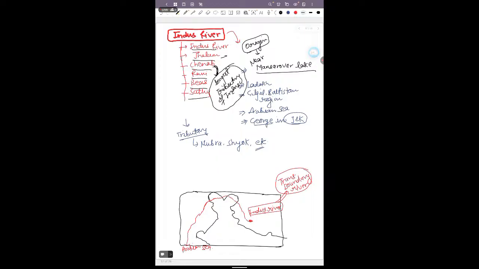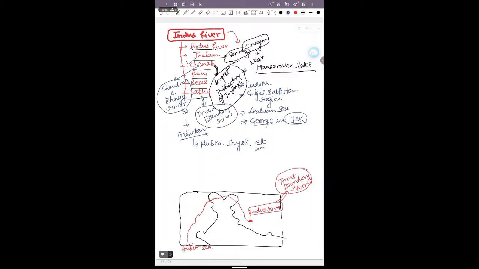The Jhelum originates at Verinag in the Kashmir region, whereas the Chenab river is made from the Chandra and Bhaga rivers, and when these two rivers combine at their confluence, the Chenab forms. The Satluj is also a transboundary river.